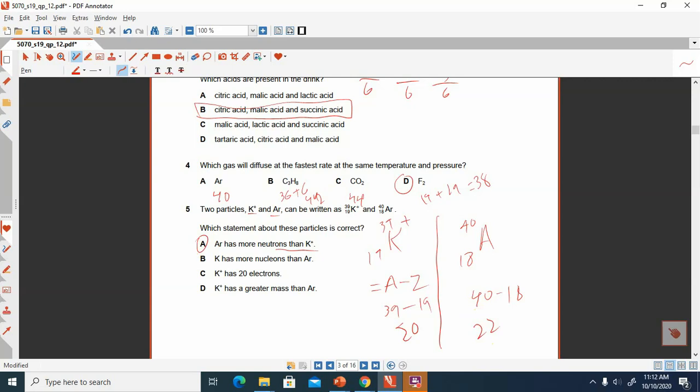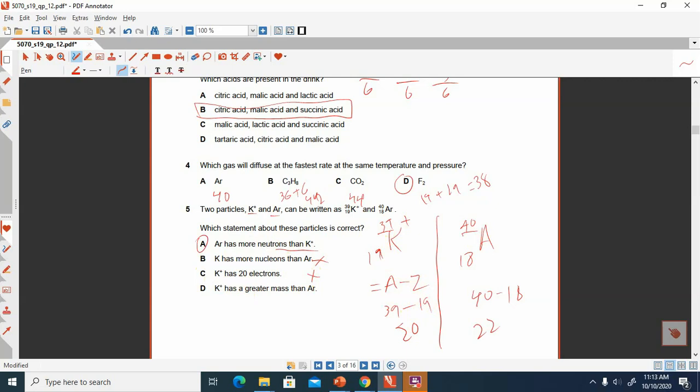This is also incorrect. Look here, the nucleon number of potassium is 39 and argon has 40. And option C says that the potassium ion has 20 electrons. No, it will have 18 electrons because it will lose one electron. Initially it has 19, so then it will become 18. This option is also incorrect.